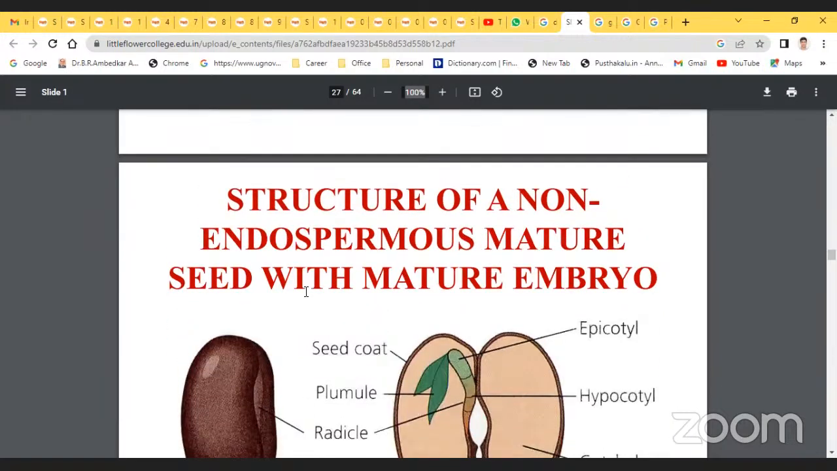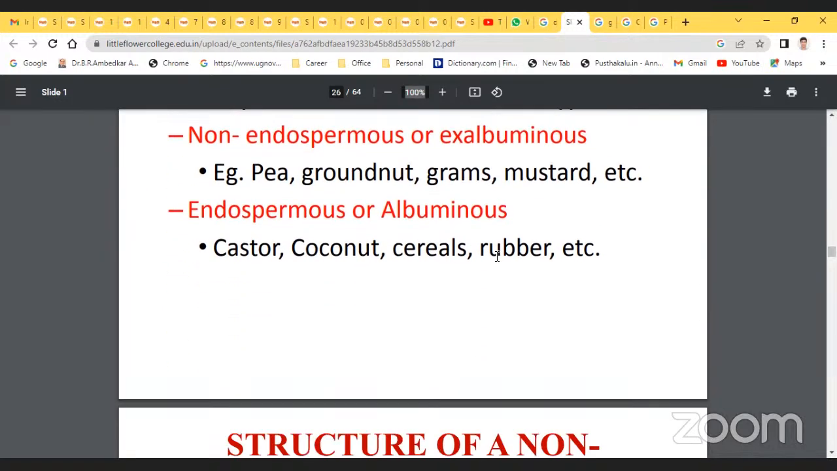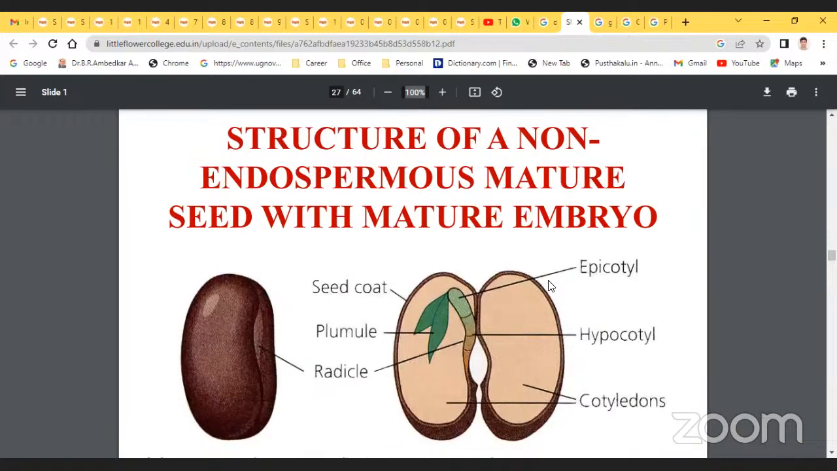Just observe the diagram: structure of a non-endospermous mature seed with mature embryo. Already in the above slide, based on the presence of endosperm in some of the seeds, there are two types of seeds. Without endosperm, it is also called exalbuminous. Examples are pea seeds, groundnut, grams, and mustards. Another one is the endospermous or albuminous seeds. Examples are castor, coconut, cereals, and rubber. Just observe the diagram: structure of a non-endospermous mature seed with mature embryo.